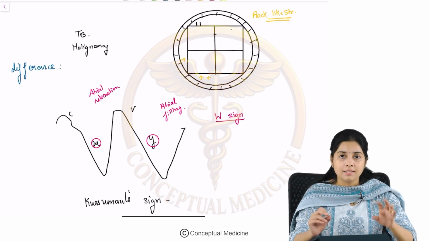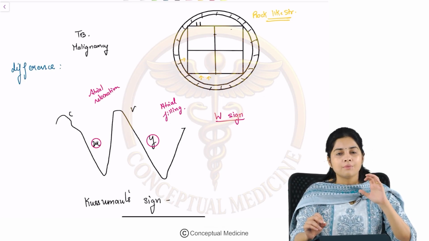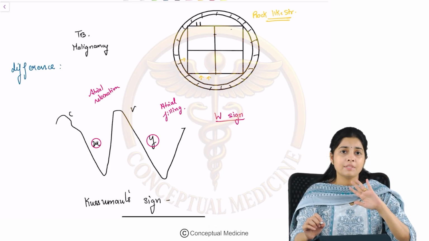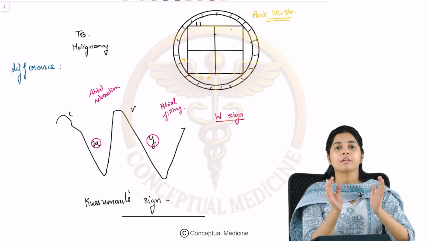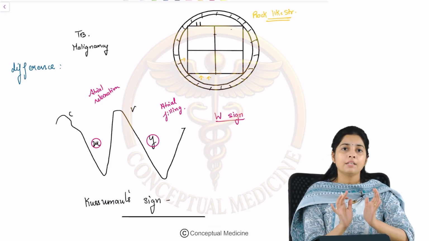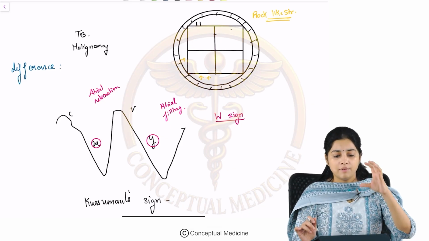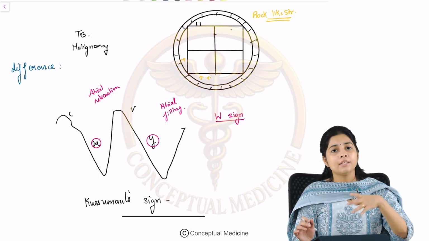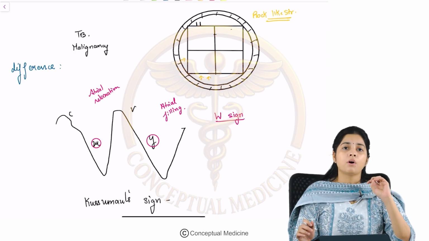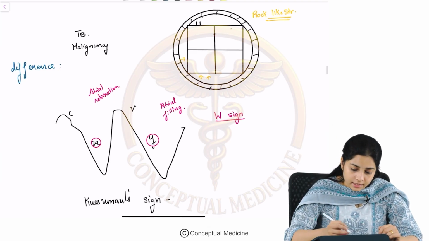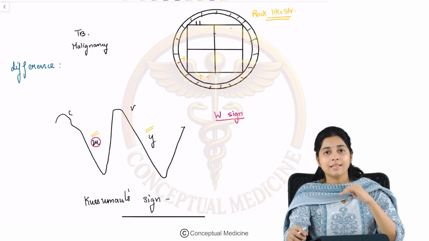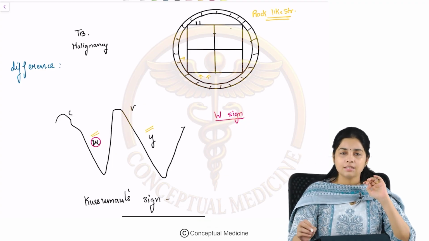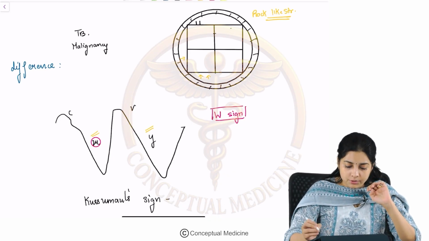So let us understand why there is an exaggerated X descent. What happens in constrictive pericarditis is that there is an external pressure that is generated and the ventricle is not able to relax completely during diastole. That means that when the atria is trying to relax, there is a high pressure gradient because of this non-compliant ventricle. So this high pressure gradient causes an exaggerated X descent. Fine. The first thing that you'll have to remember is that there is an exaggerated X descent and a Y descent, and this is what we call the W sign.